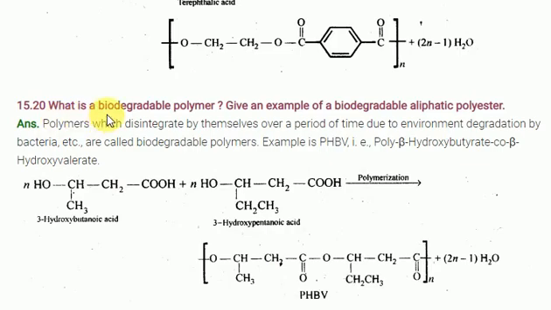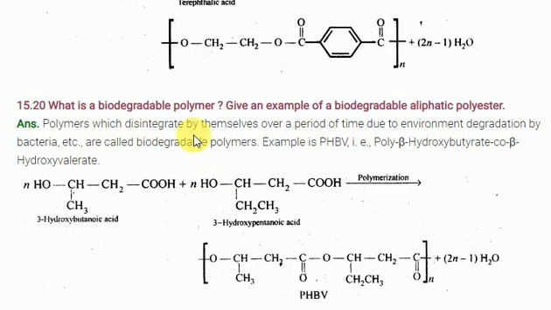What is a biodegradable polymer? Very, very important. Give an example of a biodegradable polymer. In our daily life, what is the major problem we are facing? Some polymers won't degrade. They stay for a long time. It causes pollution, a problem for human beings. Some animals eat the plastics and get health problems. And in the ocean, there is also a large amount of plastic. That's the reason we use recyclable plastics only. Recyclable plastics can be molded again and again.